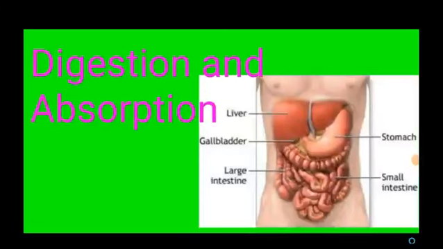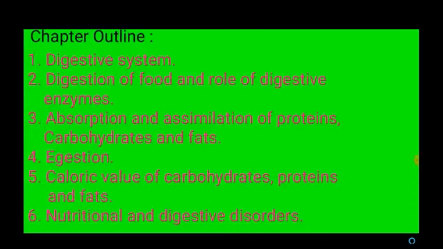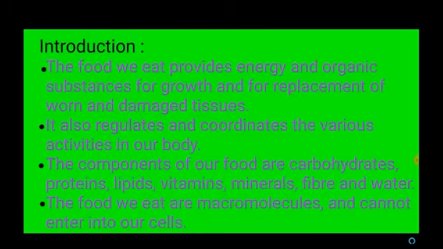Chapter 5: Digestion and Absorption. Chapter Outline. In this lesson, we are going to learn about the digestive system, digestion of food and the role of digestive enzymes, absorption and assimilation of proteins, carbohydrates and fats, caloric value of carbohydrates, proteins and fats, nutritional and digestive disorders. So dear students, in this video we are going to learn about the alimentary canal and the associated digestive glands.